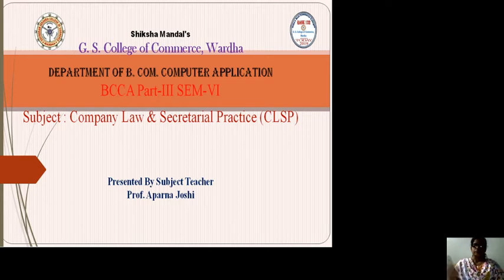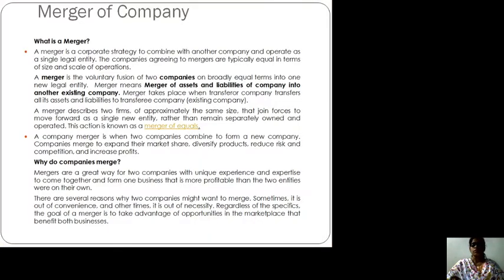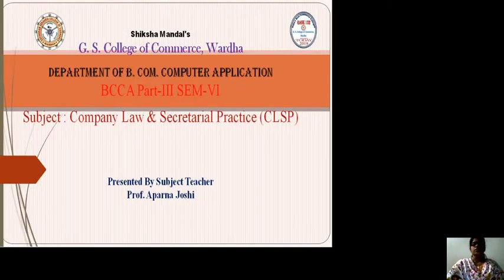But in this case, we have covered the different steps or stages of incorporation. Then we have seen how the promoters, who are the originators of every business, their role, their duties, their liabilities, everything we have covered.